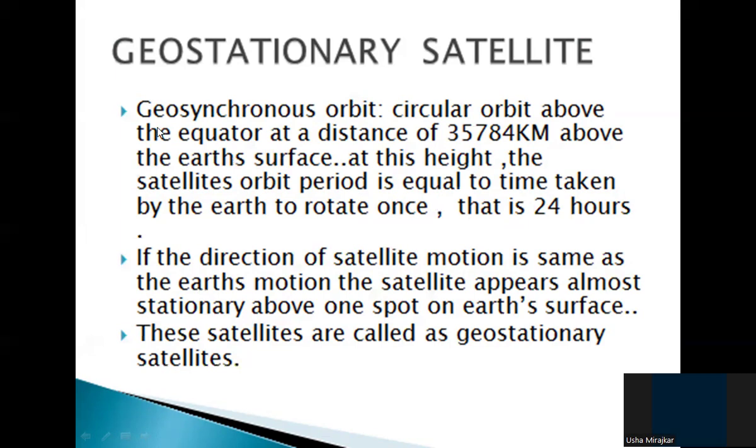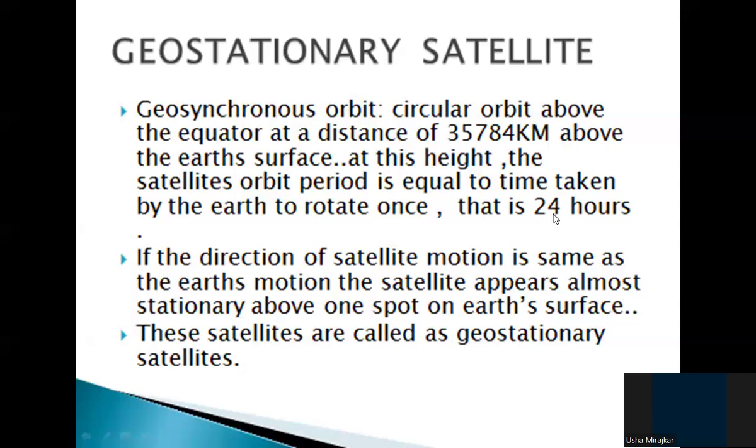Here, if you take the satellite orbit as a circular orbit above the equator line, the orbit should be an equatorial orbit, and the pattern should be circular. Now in that circular orbit, if you maintain a distance of 35,784 kilometers above the Earth's surface, then what will happen? The satellite will take exactly 24 hours to complete one rotation, the same time the Earth takes to complete one revolution.